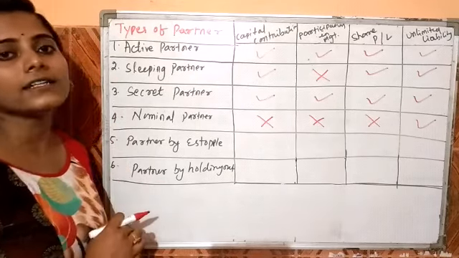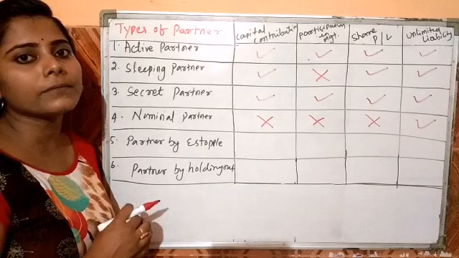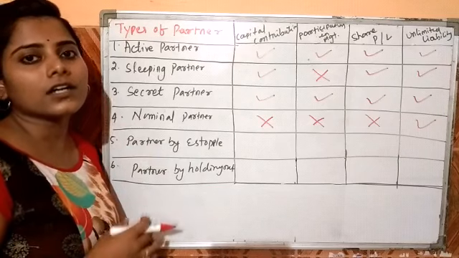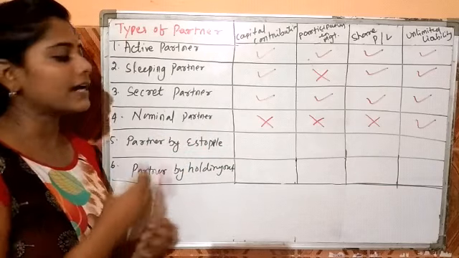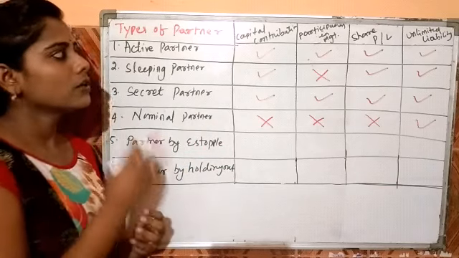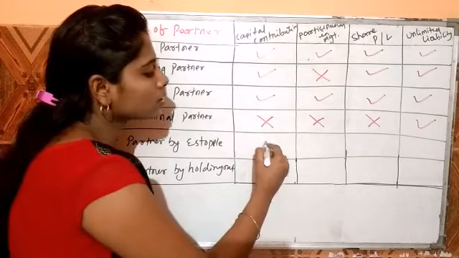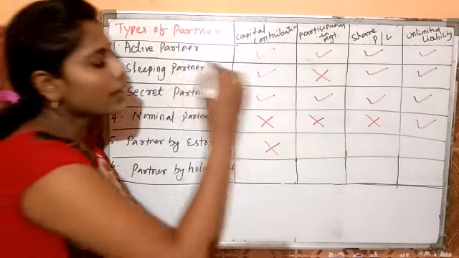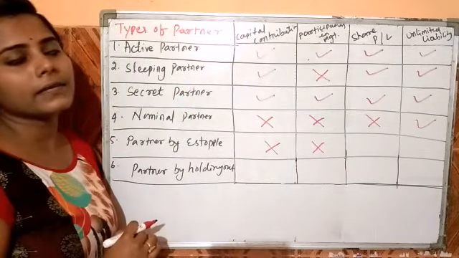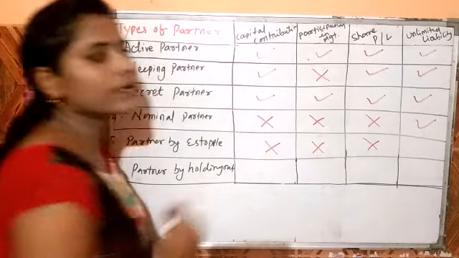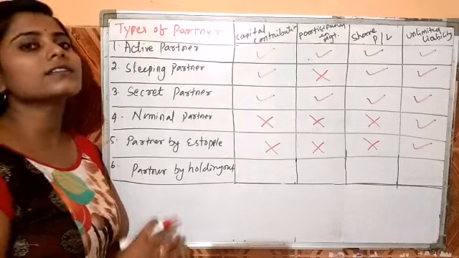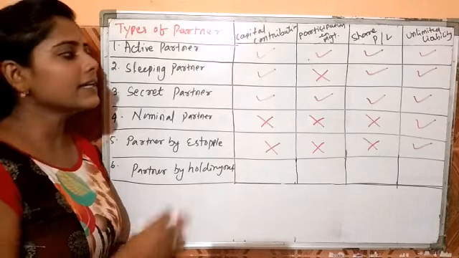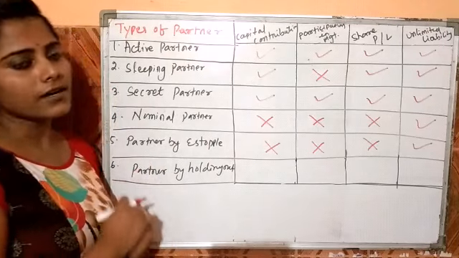The next is partner by estoppel. Partner by estoppel means that through any behavior or conduct of the person, the third party just imagines that he is a partner of the firm. For this purpose, he also does not contribute any capital. He does not participate in the management meeting. He does not share any profit or losses of the firm, but the liability is unlimited because in the eye of the third party he is also a partner of the firm.